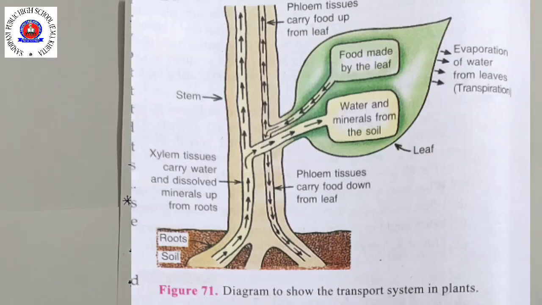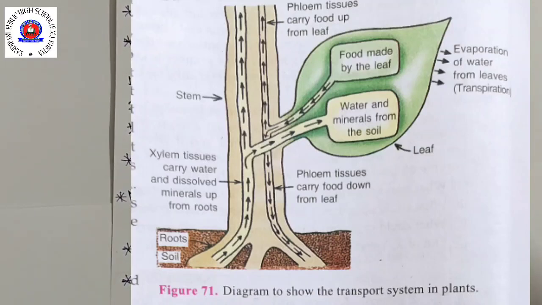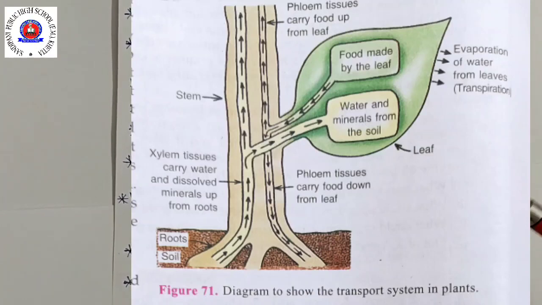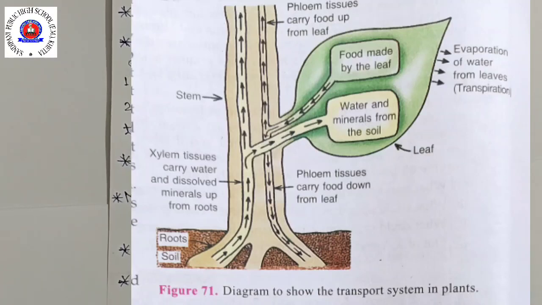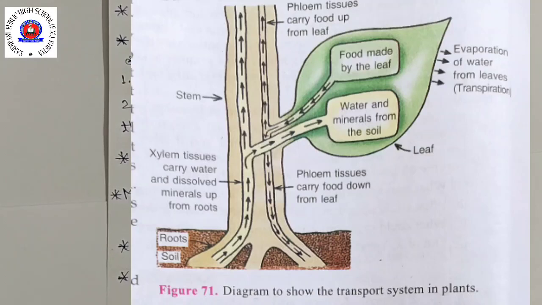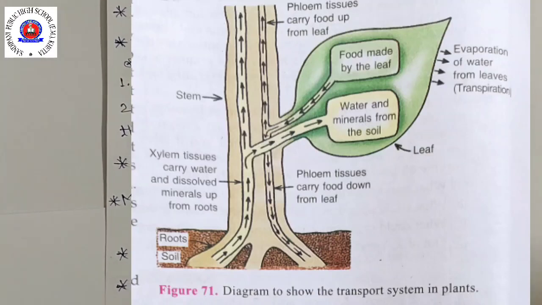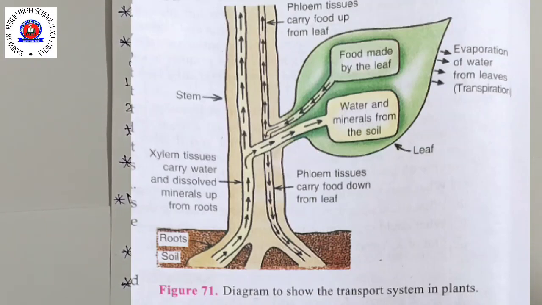So the water and minerals carried by the xylem vessels in the stem reach the leaves through the branch xylem vessels, which enter from the petiole, the stalk of the leaf, where the leaf is attached to the stem. They go into each and every part of the leaf. In this way the water and minerals from the soil reach the leaves of the plant through the root and stem.